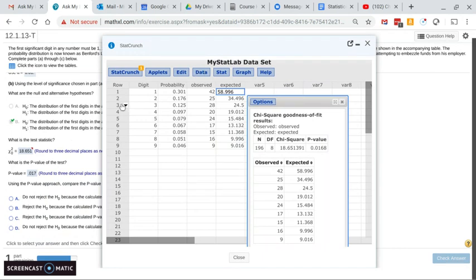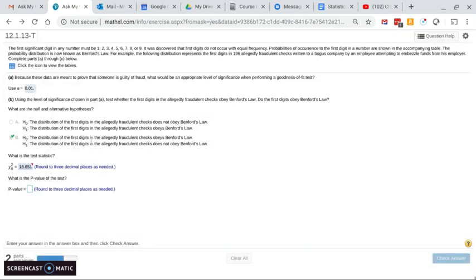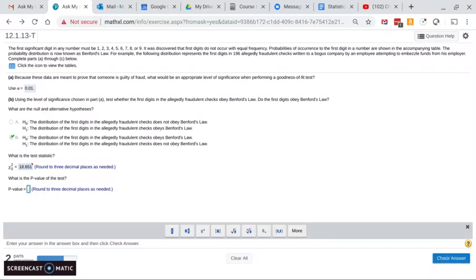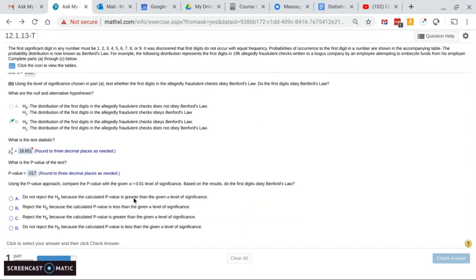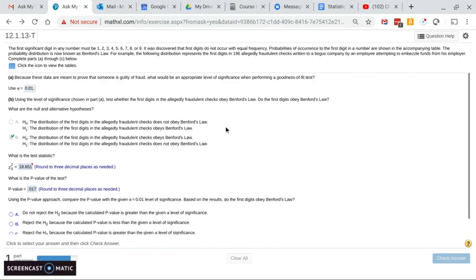Now we have the decision about whether to reject the null hypothesis or not. Let's see, what was it? 0.017? Okay, good, I actually remembered. So now we've got the p-value, and we can determine whether or not to reject the null hypothesis. Remember what significance level we were testing at. Yeah, we chose a 0.01 level of significance.